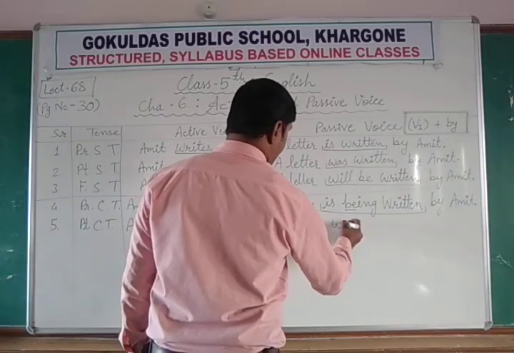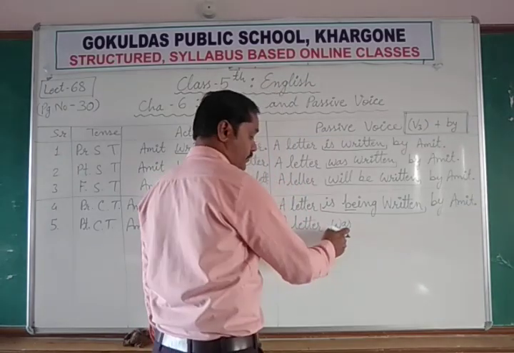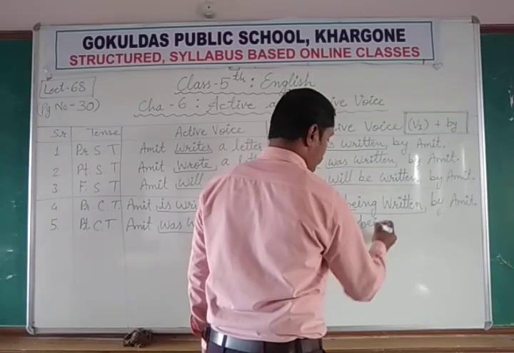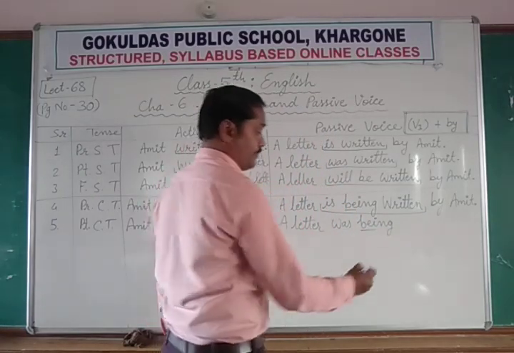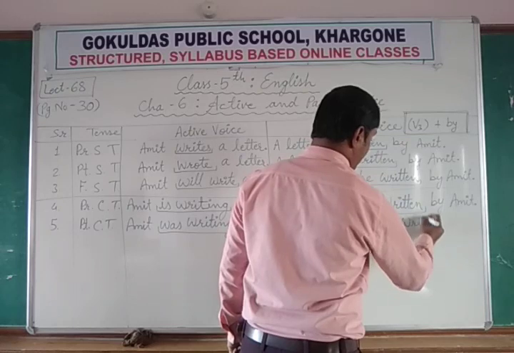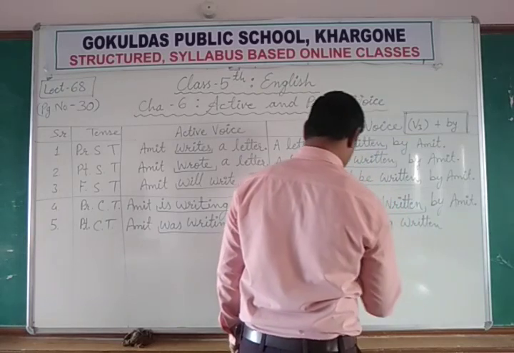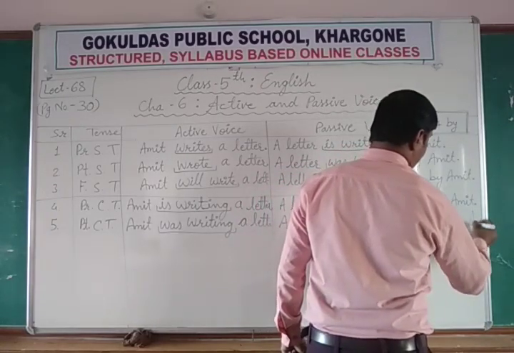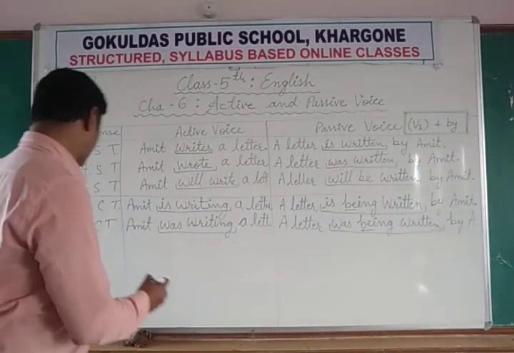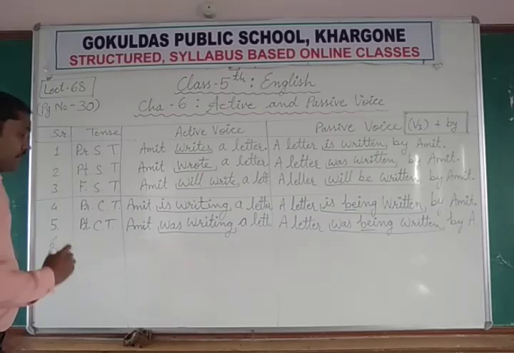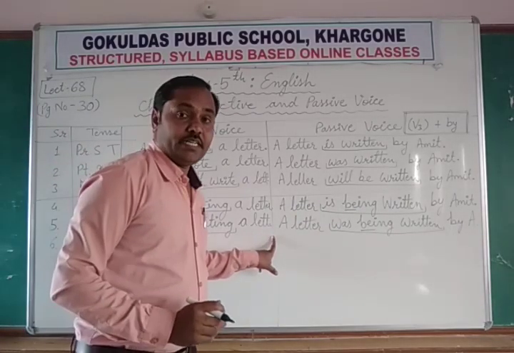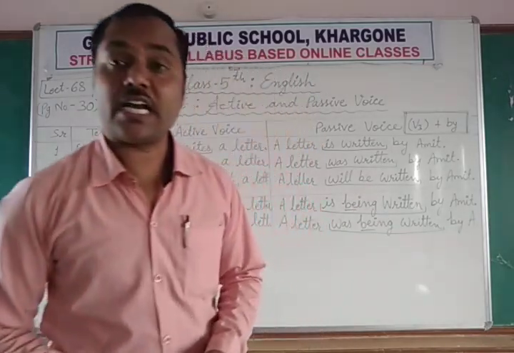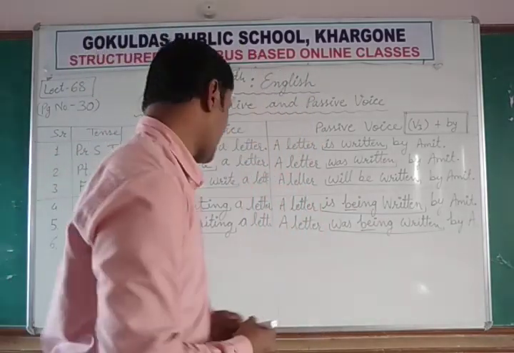So again, for showing past we will use the past form of be: was, then being. To show continuity we use being. Written. Was being written, that is the form of the verb, by Amit. Amit was writing a letter, लिख रहा था, and a letter was being written by Amit, लिखा जा रहा था, अमित के द्वारा लिखा जा रहा था.